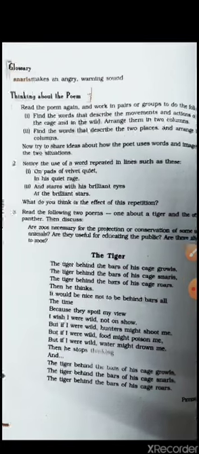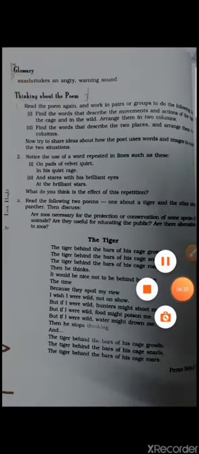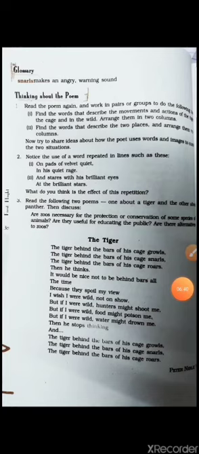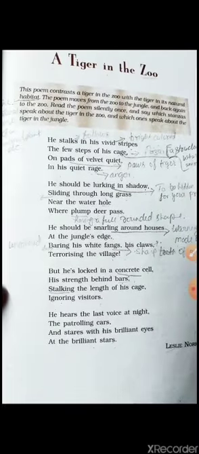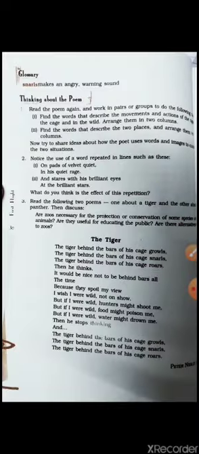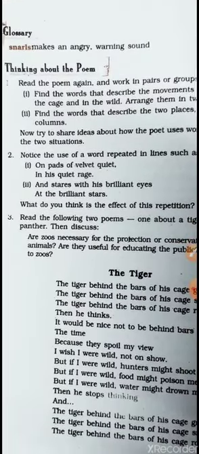Now the second question says, find the words that describe the 2 places and arrange them in columns. So students, as I have told you, the first, fourth and fifth stanzas tell you about the movements of the tiger when he is in the cage, and the second and third stanzas tell us about the movements and actions of the tiger when he is in the wild or in the jungle or forest. So find the answers from these stanzas.